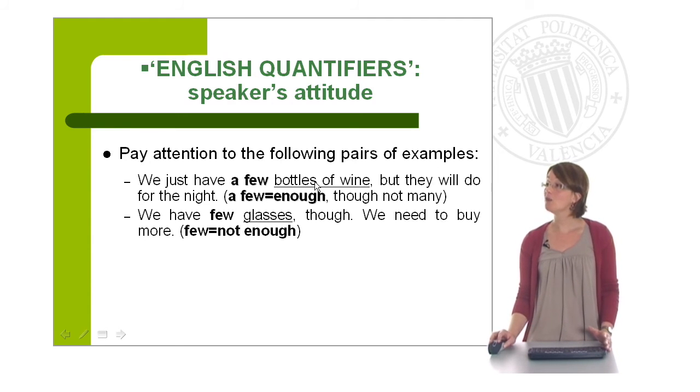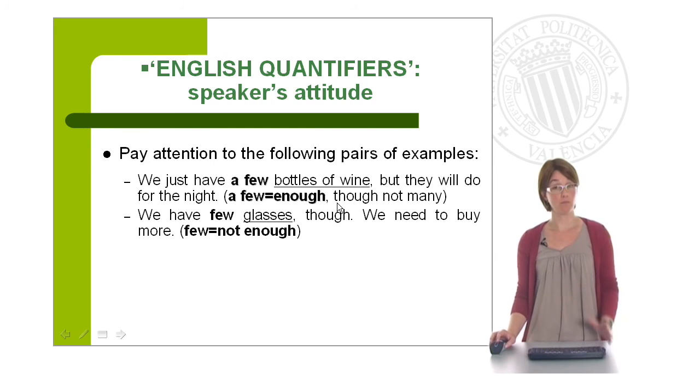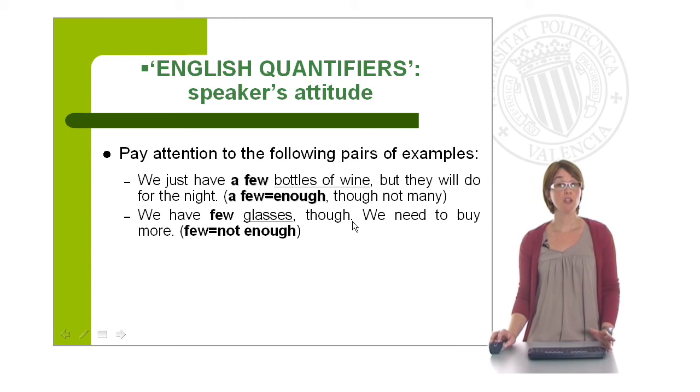In this case, a few means enough. Okay, there are not many, but the speaker thinks that even though there are not many, there are enough. However, if you compare this example with the next one, we have few glasses though. In this case, we use few, again with a countable noun, glasses. But in this case, the speaker is transmitting that few is not enough, so we need to buy more.